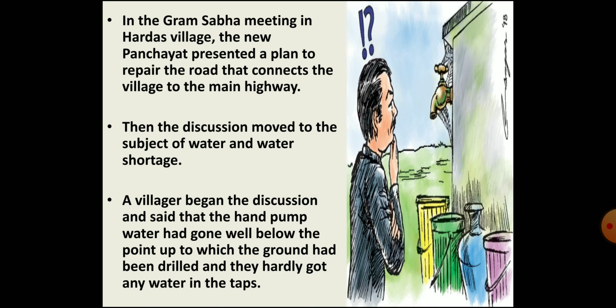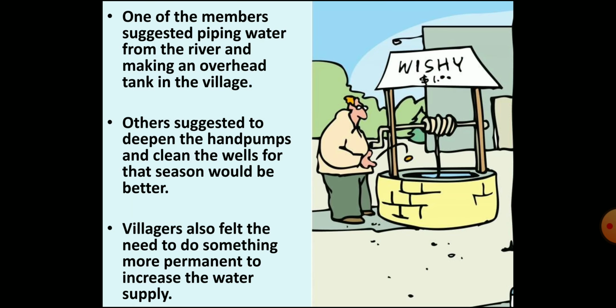One villager said that the hand pump water had gone very low and that they hardly got water in the taps. One of the members suggested piping water from the river and making an overhead tank in the village. Some villagers suggested the solution for water shortage is to deepen the hand pumps and clean the wells for that season. But at the same time, they also understood that they needed some permanent solution to increase the underground water level and conserve water.